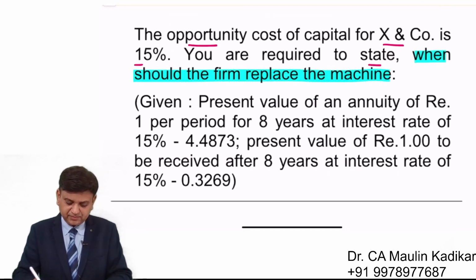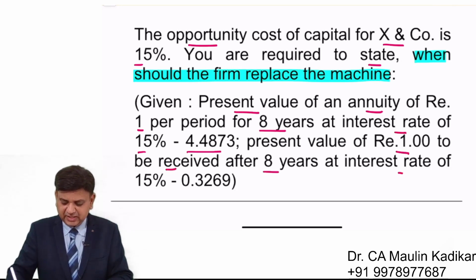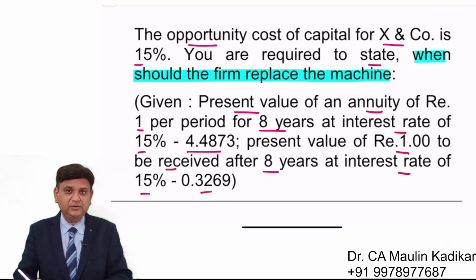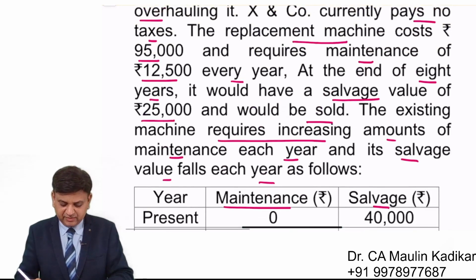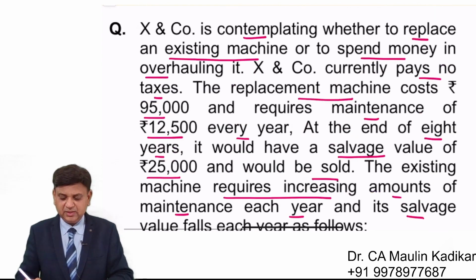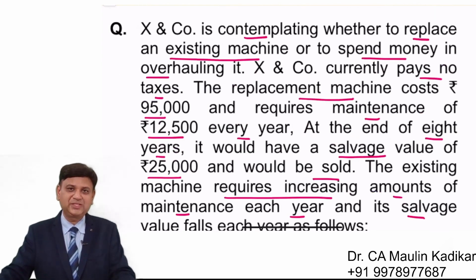Present value of an annuity of rupee 1 per period for 8 years at an interest rate of 15% is given. Present value of rupee 1 to be received after 8 years at interest rate of 15% is given. I request all of you to go through the question please and then we'll discuss how to answer.